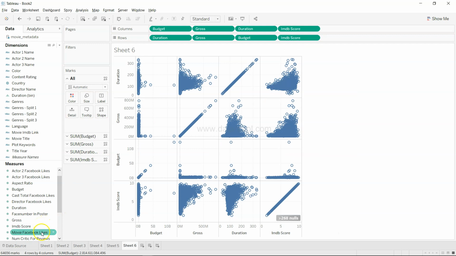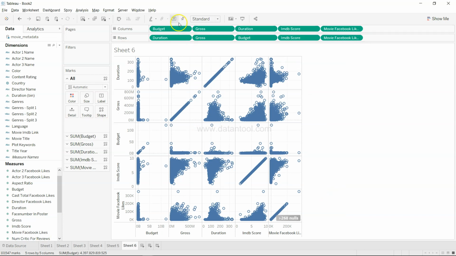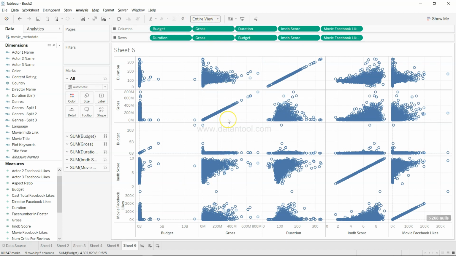And Facebook likes. This is what we have been exploring so far, and Facebook likes again over here. So now I'll just create the entire view. What we have just created is the correlation matrix, which you will find in Python or in R, which basically seeks the correlation. So for example, between duration and budget, the correlation is over here, and duration and gross revenue.